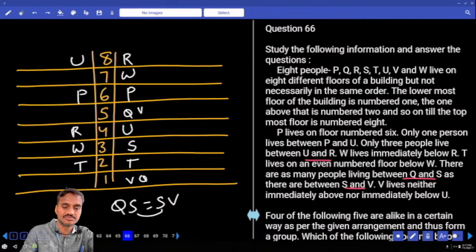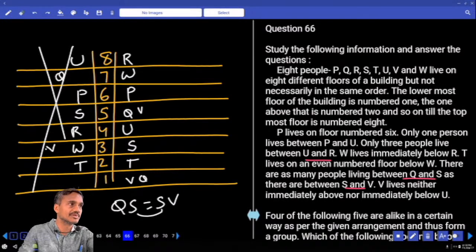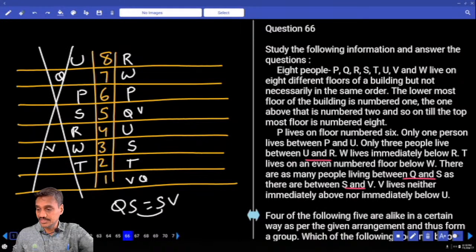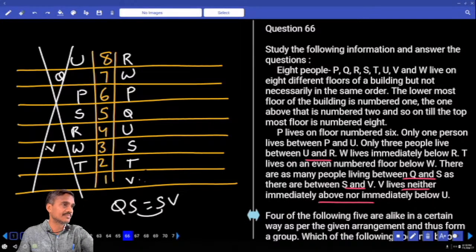Now the number of persons between S and Q is 1, and between S and V is 1. If you take S at this place and Q is here, then V and W must be in the same place, which is not possible. This case is completely ruled out, so we are left with this one. Then one more: V is neither immediately above nor immediately below U. That means V and U are not adjacent, and V cannot be here, hence V must be at this place.